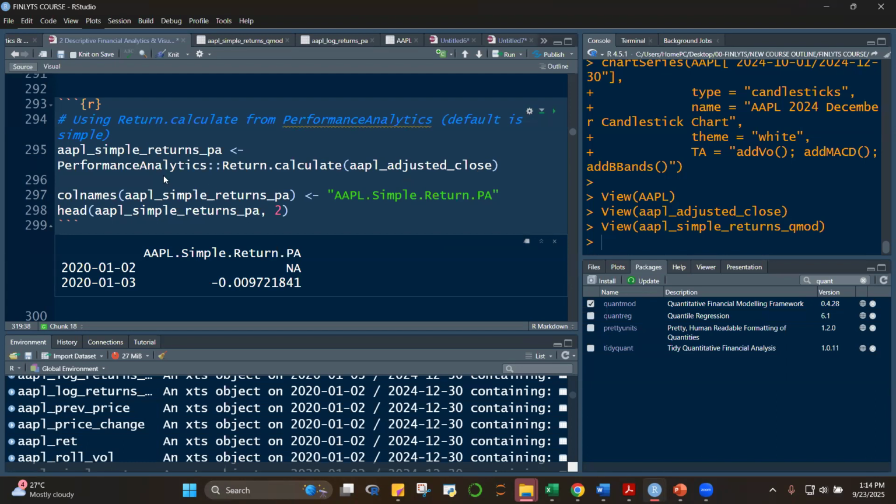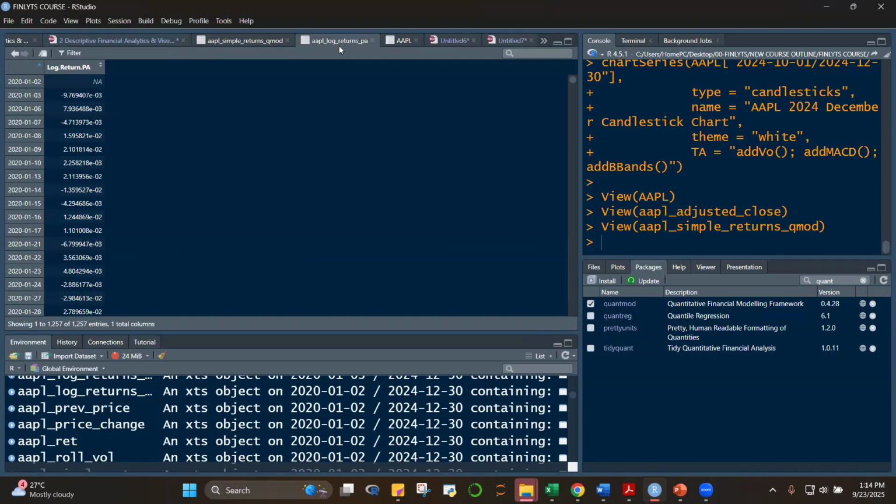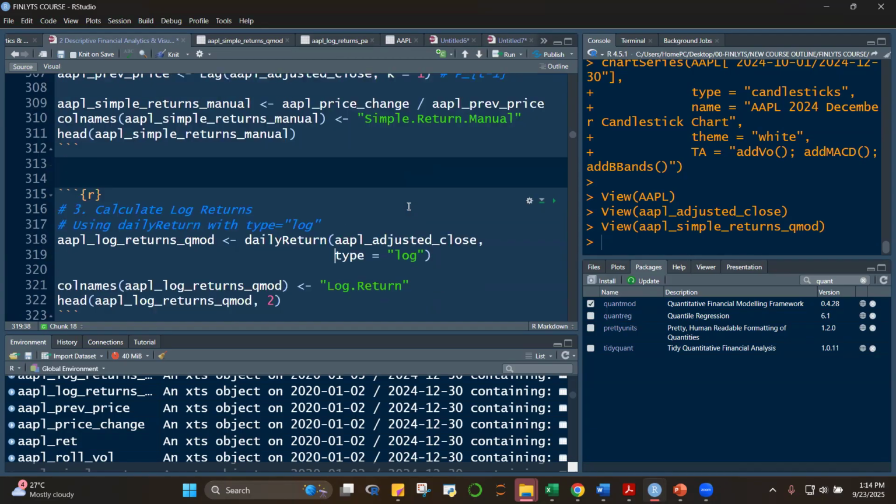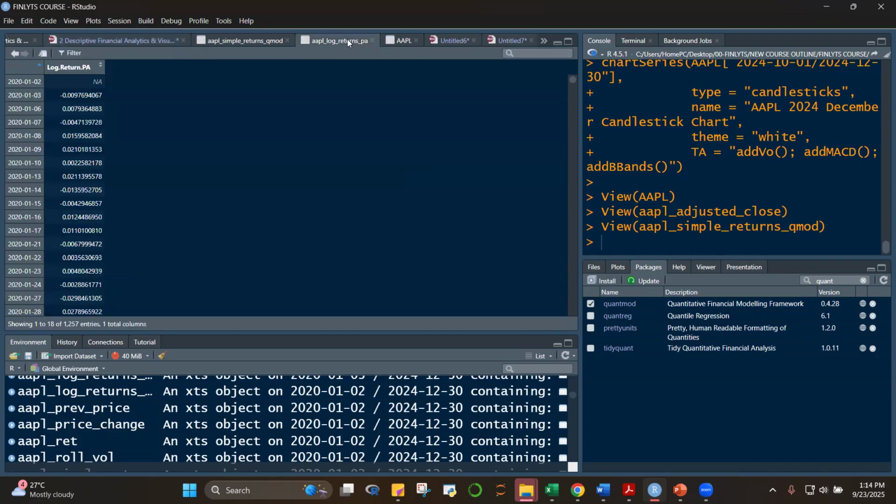Here, previously we also generated the simple returns using the return calculate from Performance Analytics. And we learned that the difference between the Quant Mode output and the Performance Analytics output is that Performance Analytics will generate the NA value. And that's correct because there was no previous value. Okay, so if you're going to use the PA class, you'll have to remove this.